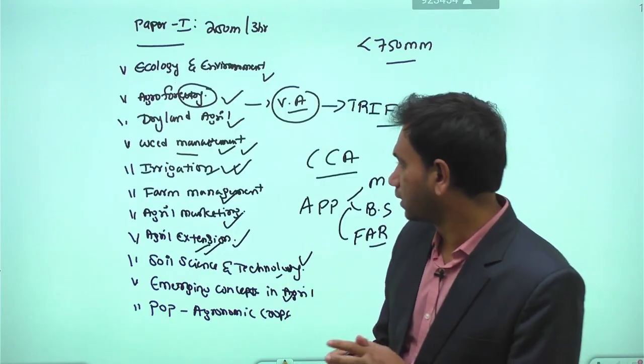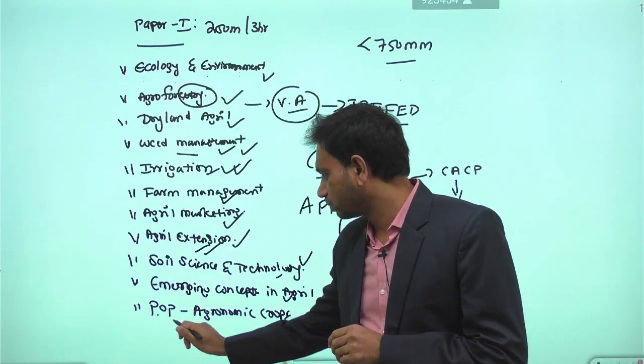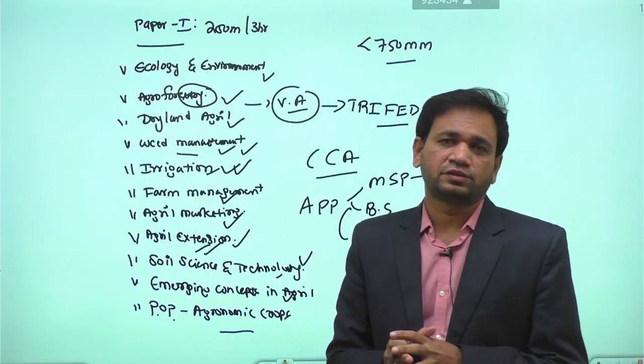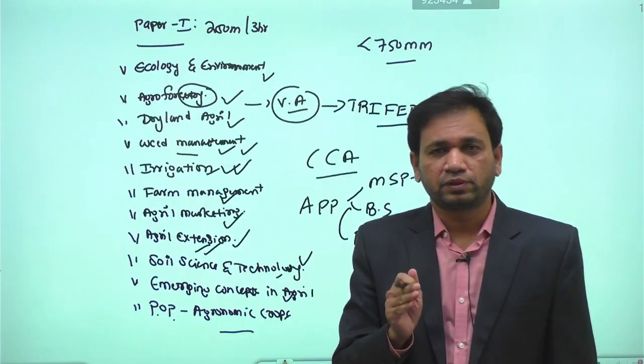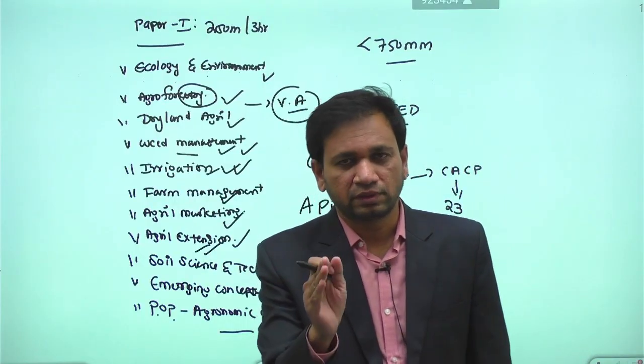Then finally, in paper 1, we have the package of practices for agronomy crops. So in the UPSC syllabus, especially paper 1, we have a total of 250 marks and a 3-hour duration.